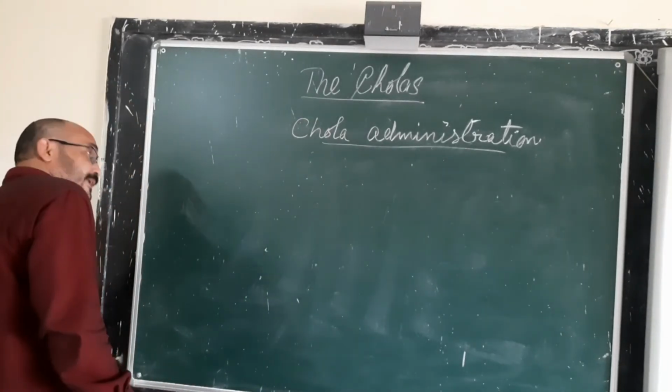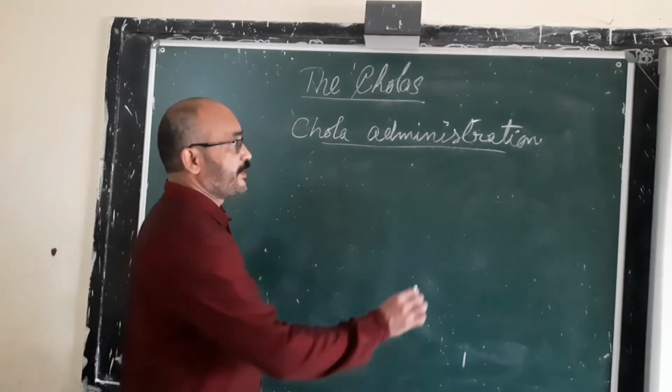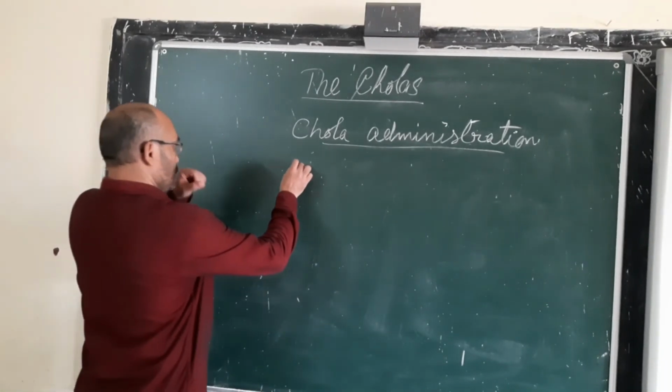Local administration is very important, and there were three assemblies to carry on the local administration.